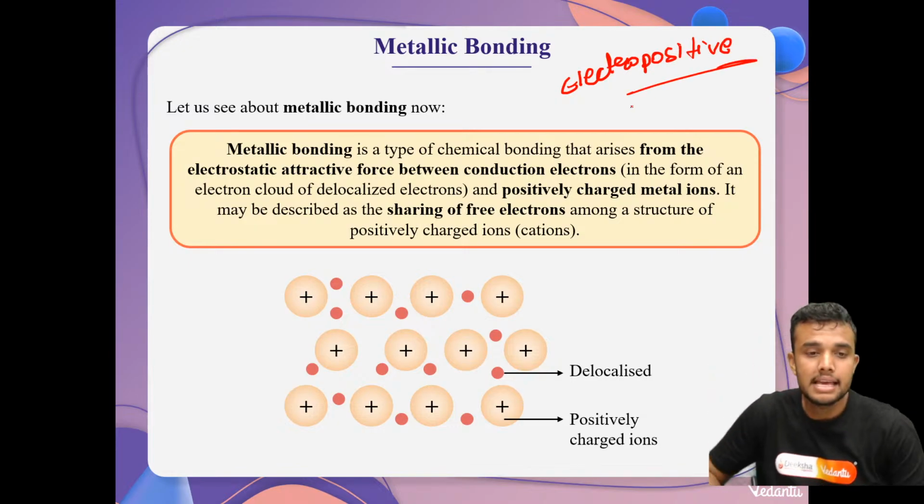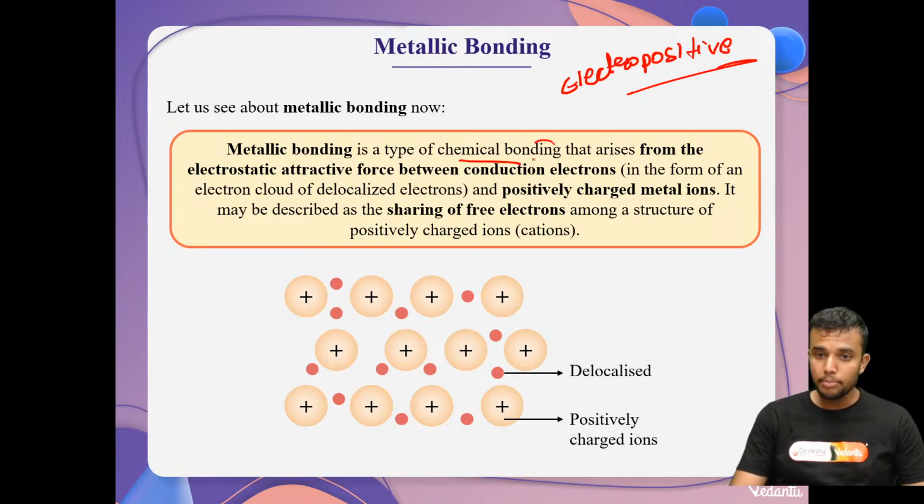What happened in this case? Metallic bonding is a type of chemical bonding that arises from the electrostatic attractive force between conductive electrons or conduction electrons. One second, students.